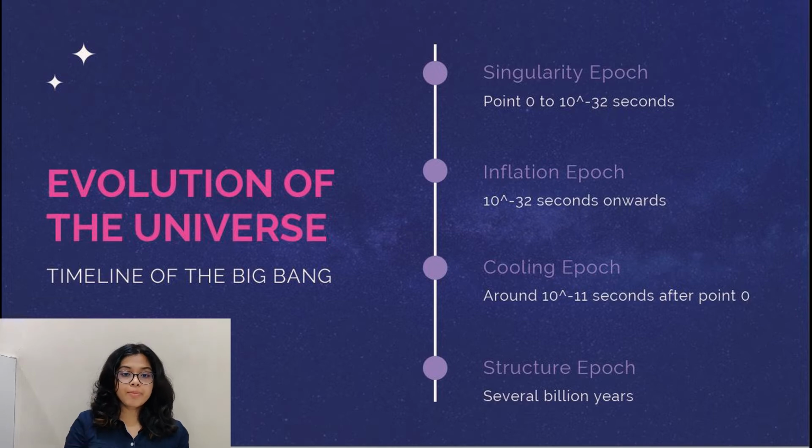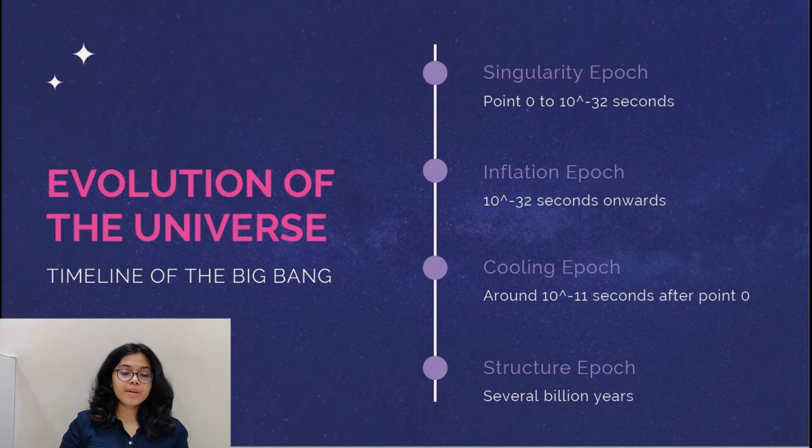Now, the singularity epoch was also known as the Planck time, and it was the earliest known period of the universe. During this time, all the matter was condensed on a single point of infinite density and extreme heat. Because of this, the state of the universe was highly unstable, and the universe slowly began to expand and cool down, which led to the manifestation of the fundamental forces of physics.